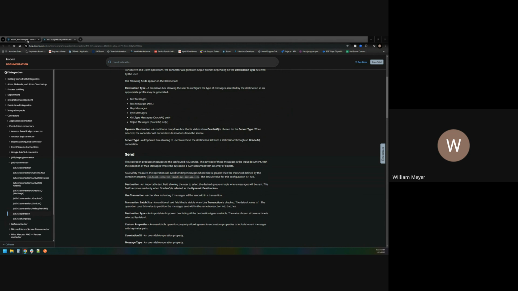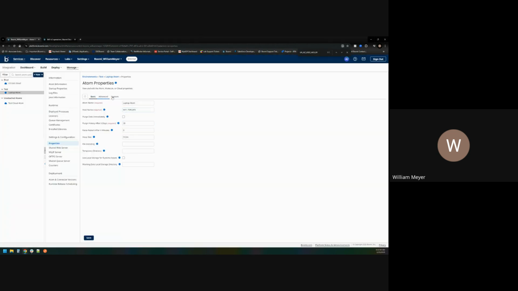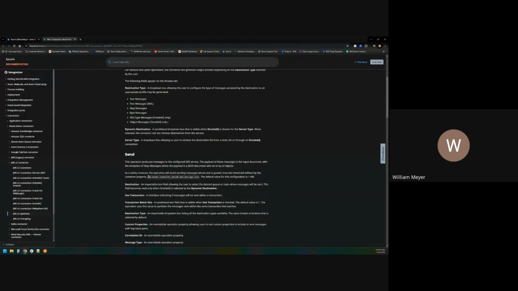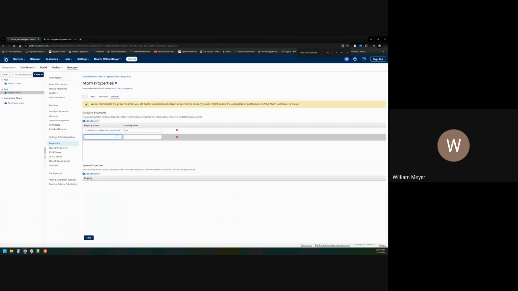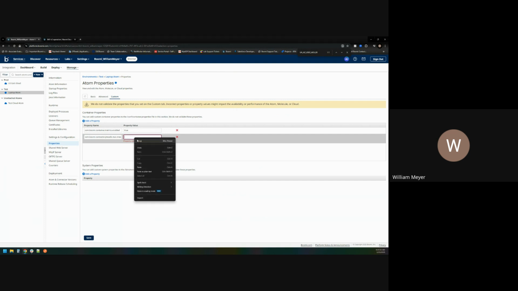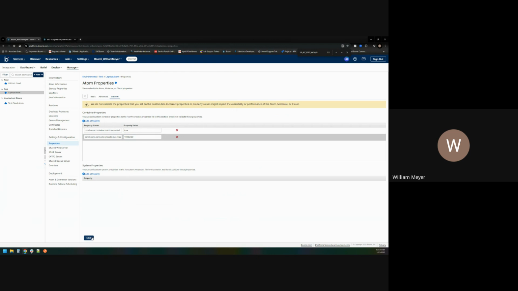To do that, you would go to your atom and the properties tab, go to custom, and add property, add this property, like that, and then the value. For this example, I'm just going to say we're going to set it to 10 megabytes, and since that's bytes, it will be this value, and then you would hit save, and after you hit save, you restart your atom, and it will apply, and that should increase the file size limit.